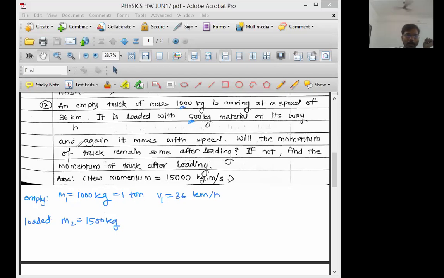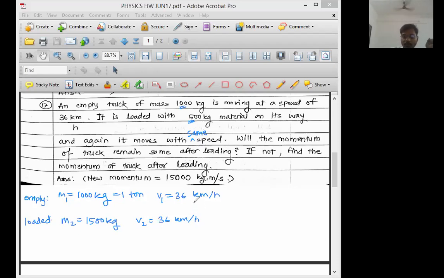And again it moves with the same speed. The word same speed is missing here. Again it is moving with the same speed. What is that speed? 36 kilometer per hour. Will the momentum of the truck remain the same after loading? This is before loading, situation 1, m1 v1. This is after loading, m2 v2, situation 2. Will both these momenta be the same?